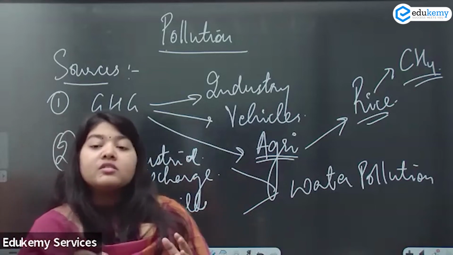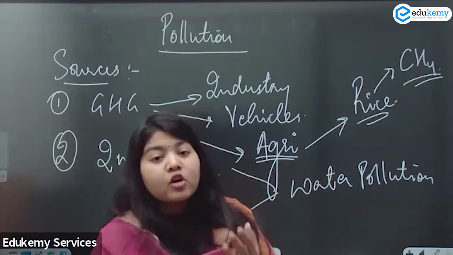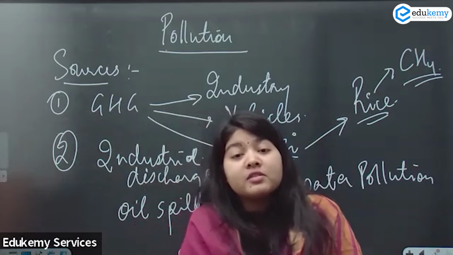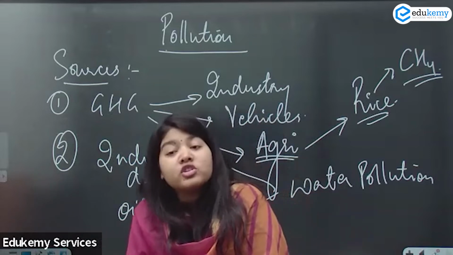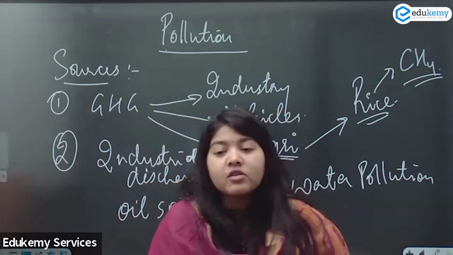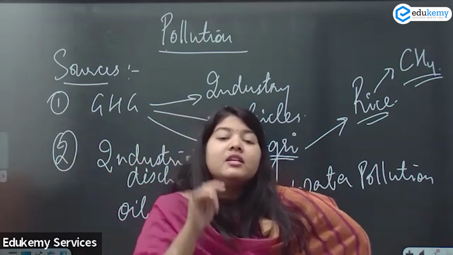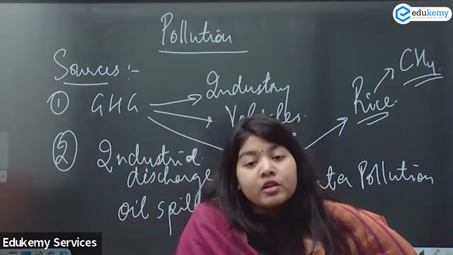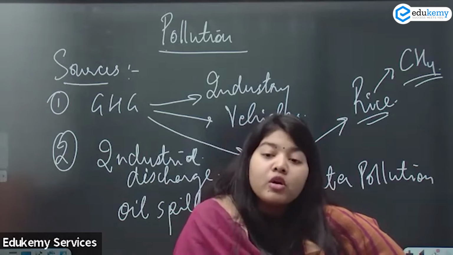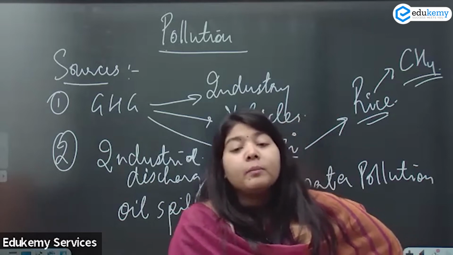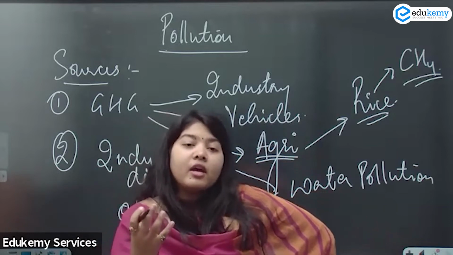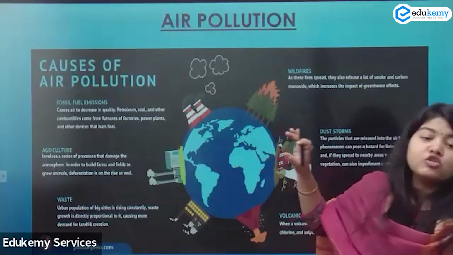Right now, the entire world is suffering from global warming. We come across these statements that Mumbai will be submerged, Chennai will be submerged, New York will be submerged, Maldives will be washed away, Mauritius will be washed away. All these small island countries, Fiji, Tonga, all of these island countries will be washed away with the rise in the sea level. And for that, one of the major pollutants is air pollution. Water pollution is more hazardous when it comes to biodiversity, but when it comes to global warming, the major pollutant is air pollution. So these are one of the major sources of air pollution.